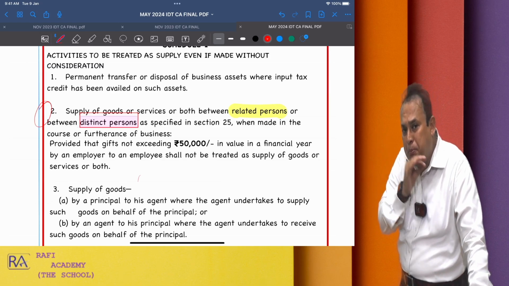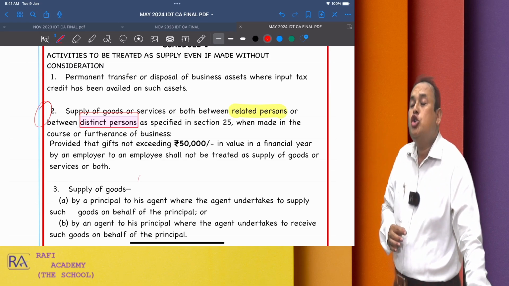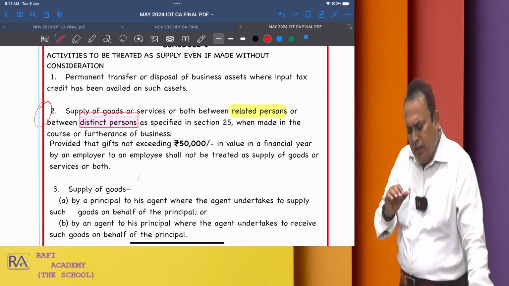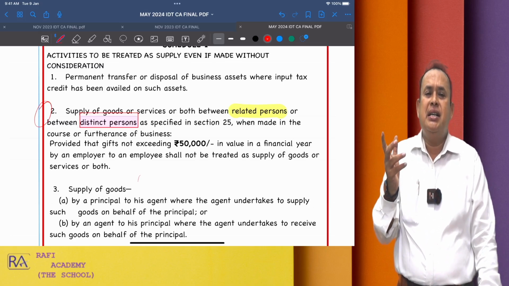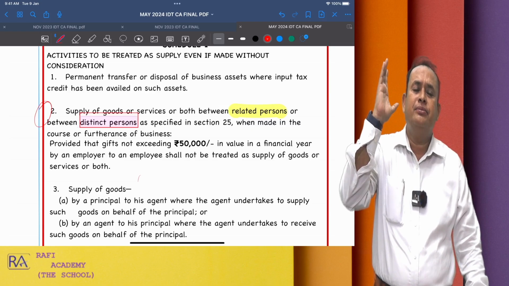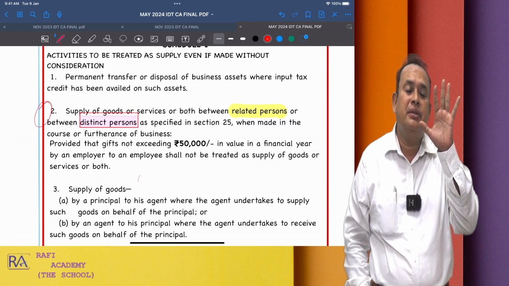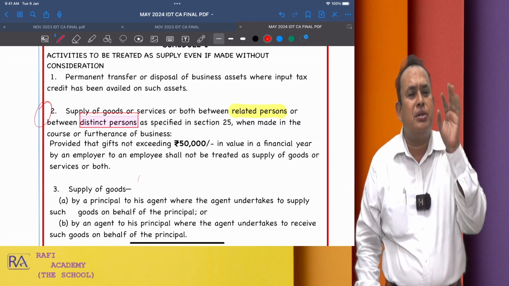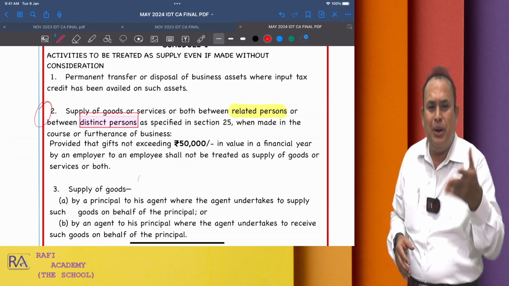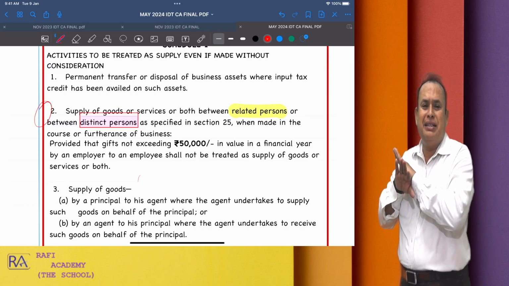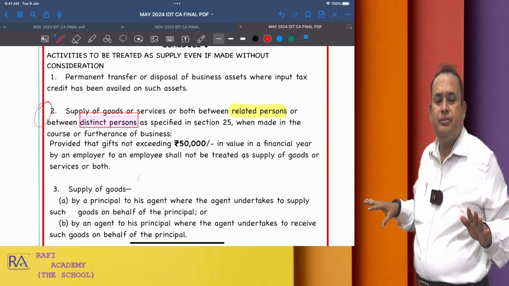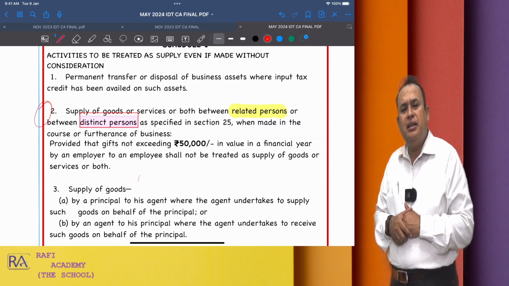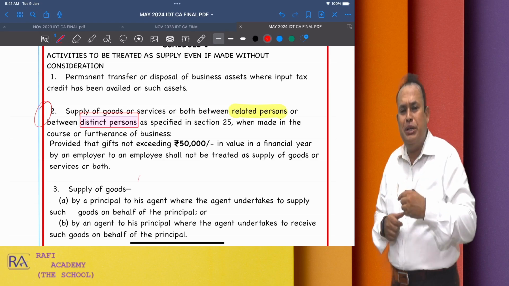Gift given by an employer to an employee in a financial year, if it does not exceed 50,000, is neither goods nor services. Though the employer and employee are related parties, we should not bring the GST at all. How to understand this, sir? A simple point I am going to bring to your notice.